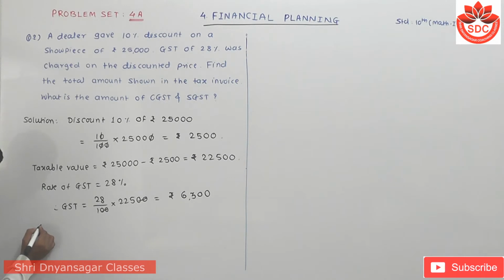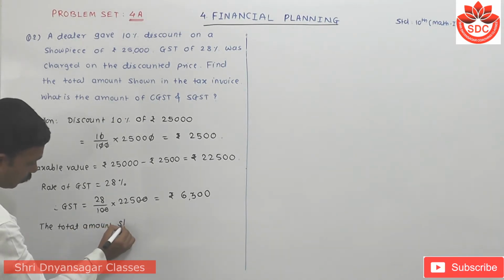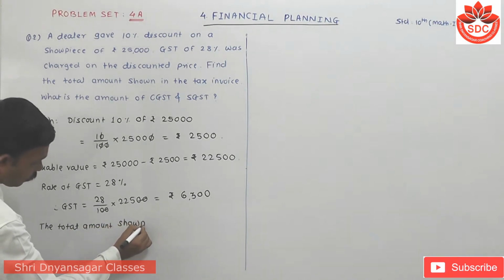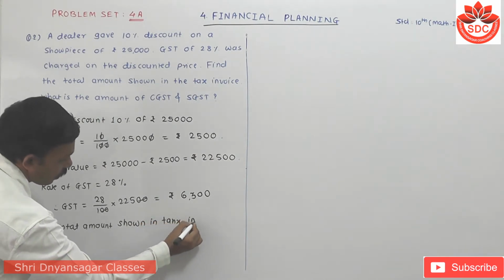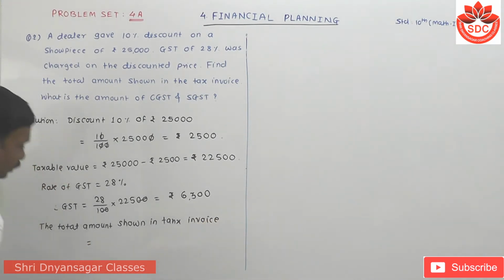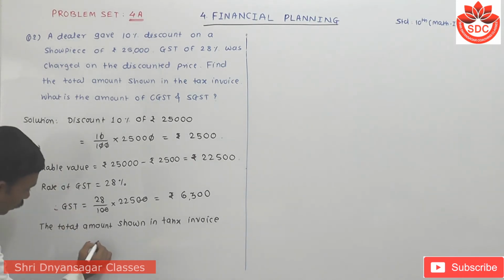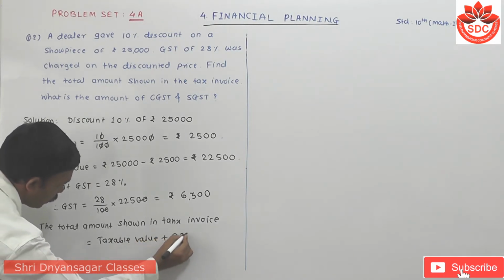The total amount shown in the tax invoice equals taxable value plus GST.